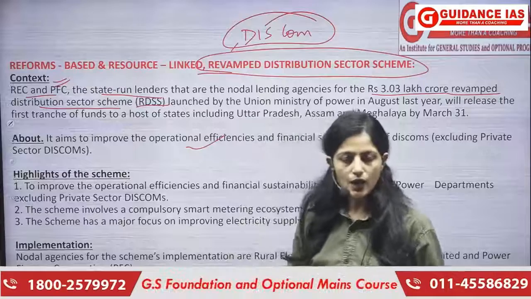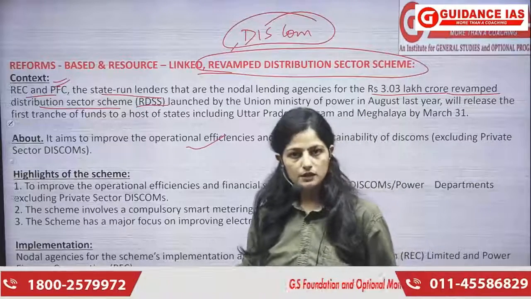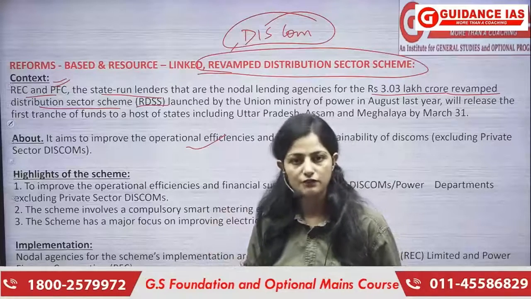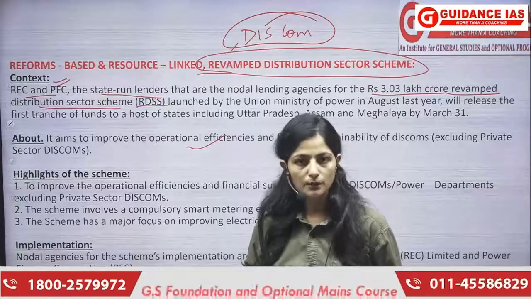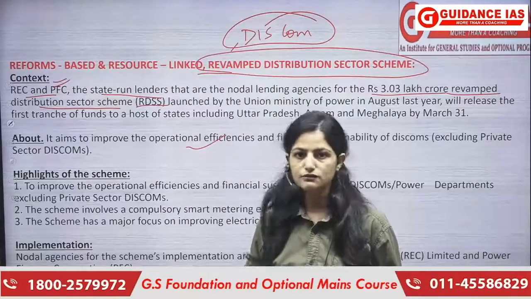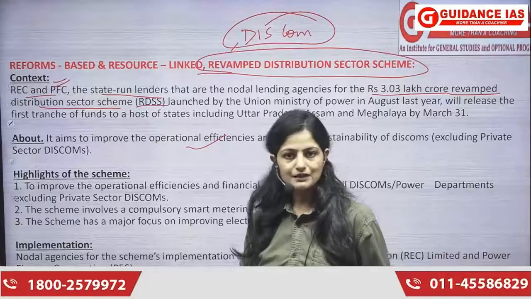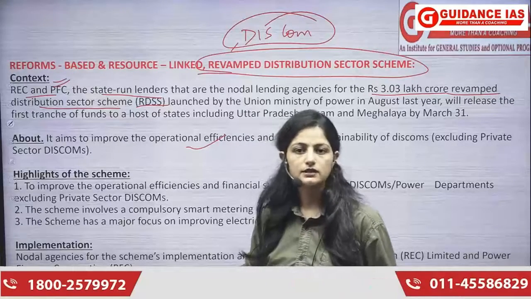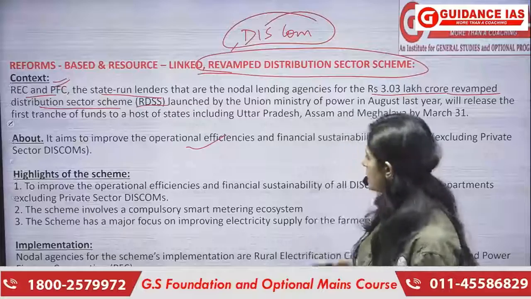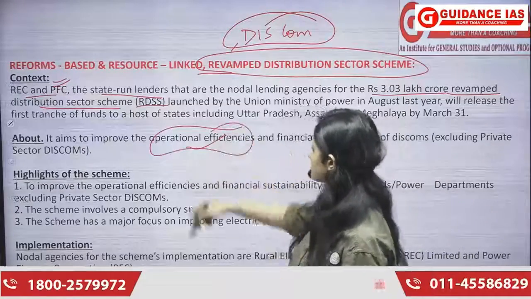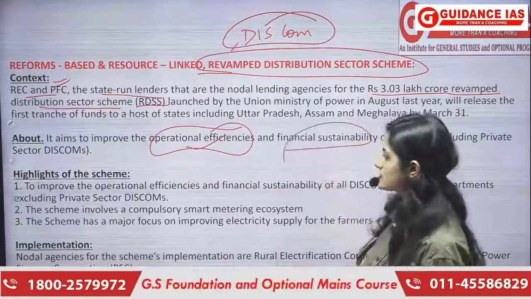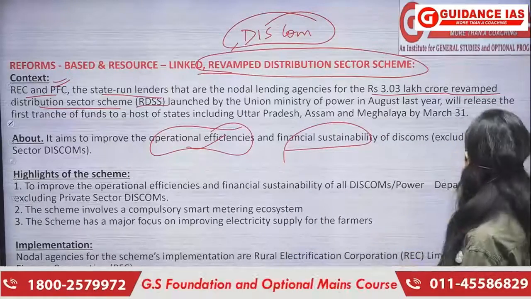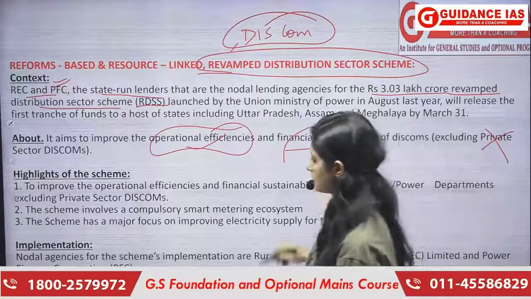debt they carry. I would like to make one point here that you must remember, ये बहुत important है, that this particular scheme is just for the government discom companies, government distribution companies only. This is not for private companies. ये private companies like for example Reliance, Tata, ये उनके लिए नहीं है जो electricity supply करते हैं. This is just for the government companies. ठीक है? So this is to help them with their operational efficiency and the financial stabilities, and this is only for the government companies, not for the private companies. So this is something you need to remember.